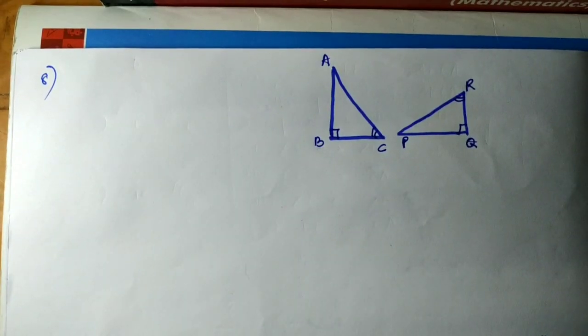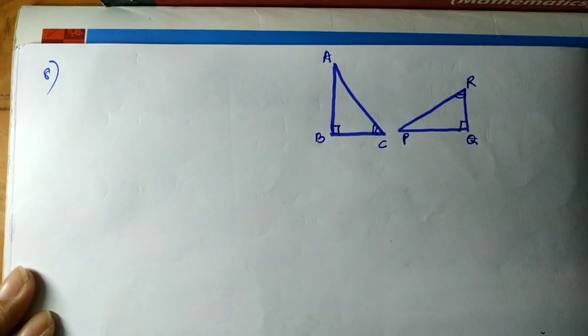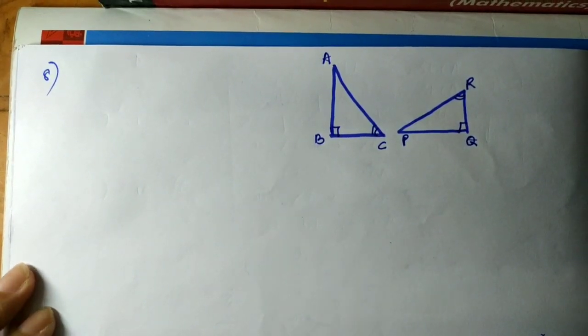Let's see. It says that if triangle ABC and PQR are to be congruent, name one additional pair of corresponding parts, and what congruence criterion did you use? So I'll draw the diagram as given. As you can see, ABC and PQR are the two triangles, and the corresponding congruent parts are marked. Let me write down.